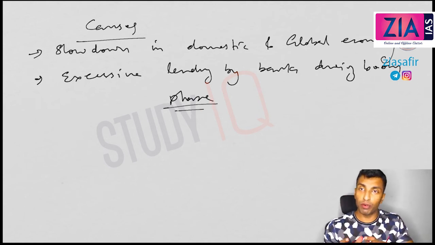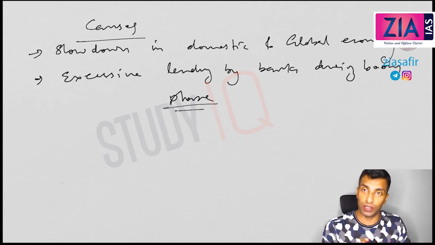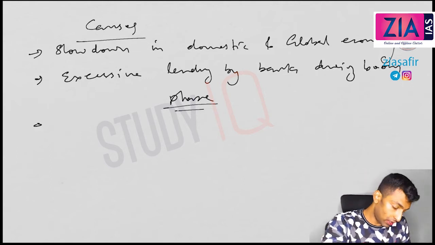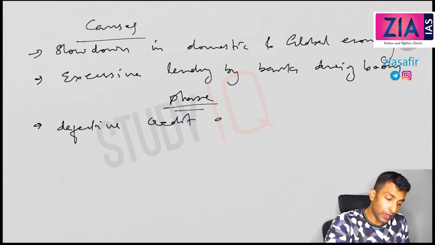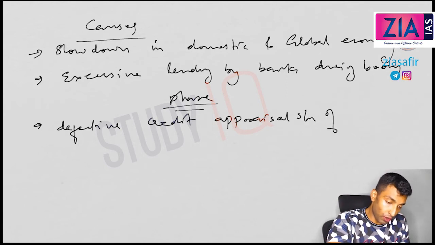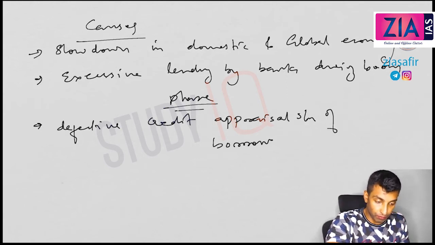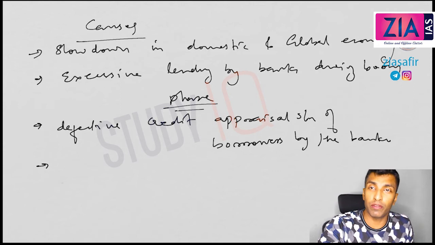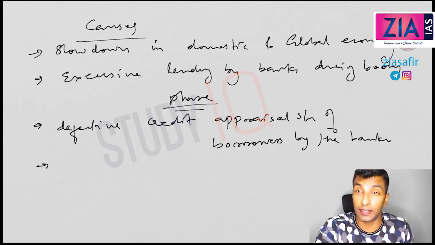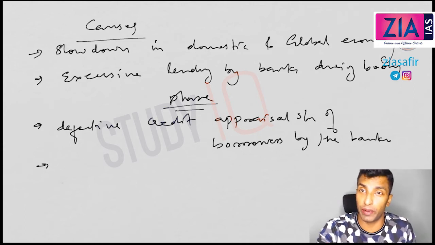That means the boom phase before the subprime crisis of 2008. The third one is the defective credit appraisal system of borrowers by the banks.